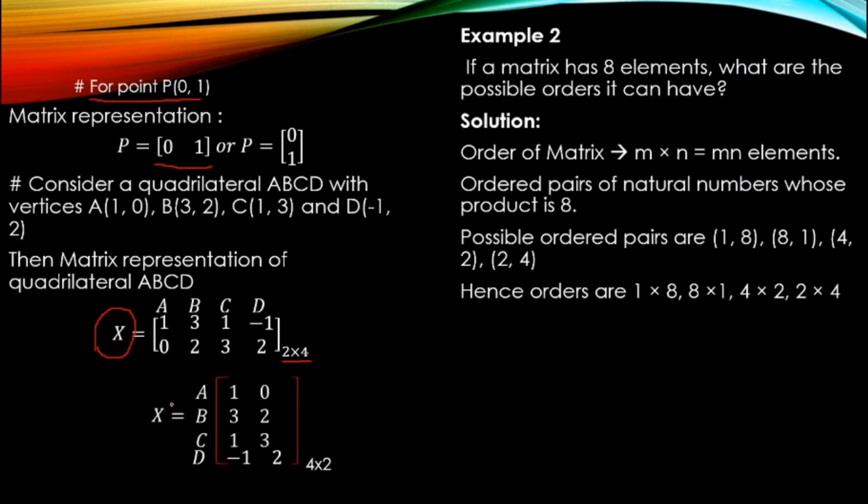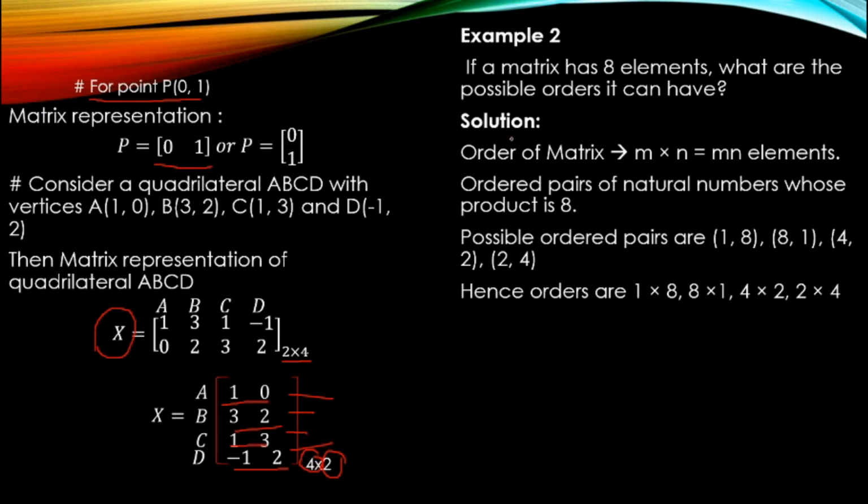Next we are changing the way of representation. Now columns will become rows and rows will become columns. Let's see. For A, again it's 1 0, B 3 2, C 1 3 and D is minus 1 2. So what is the order? Here we have 4 rows, 1, 2, 3 and this is the fourth one. Always the row comes first, so 4 rows and 2 columns. So 4 by 2 is the order of the matrix.